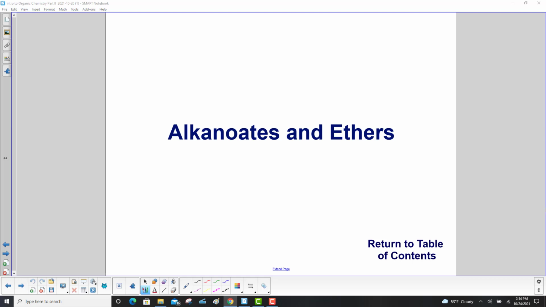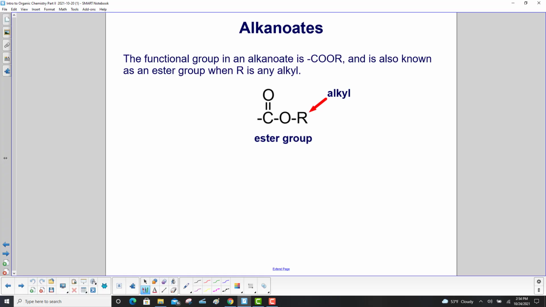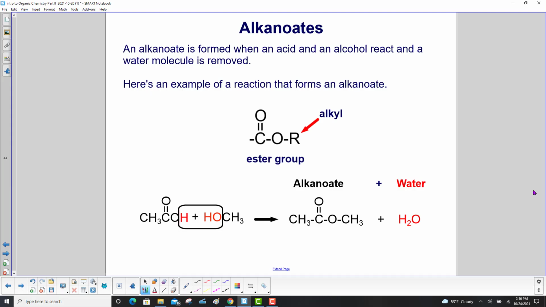Alkanoates and Ethers. The functional group in an alkanoate is COOR, and again that dash there shows a bond, and is also known as an ester group when R is any alkyl. So here's the alkyl, and the whole thing here is an ester group. An alkanoate is formed when an acid, and here's our acid over here, and an alcohol, here's the alcohol, react, and a water molecule, and that's what we have in the black box there, is removed.